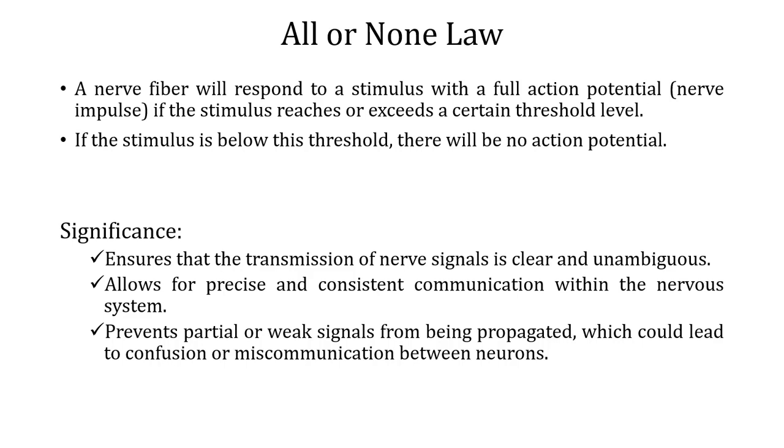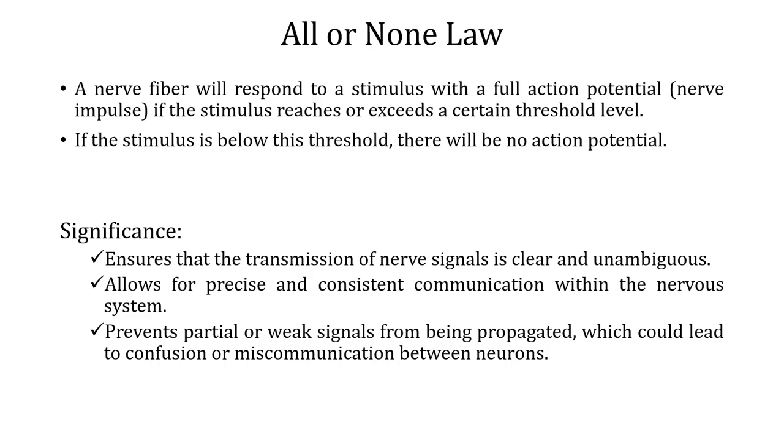If the stimulus is strong enough to reach a threshold level, then the nerve will send a full signal. If the stimulus is too weak and does not reach the threshold level, the signal will not be sent at all. Okay? If it reaches the threshold level, it generates action potential. If it does not reach the threshold level, it does not produce any action potential. So, whenever a nerve fiber fires, it sends a full and clear signal every time.